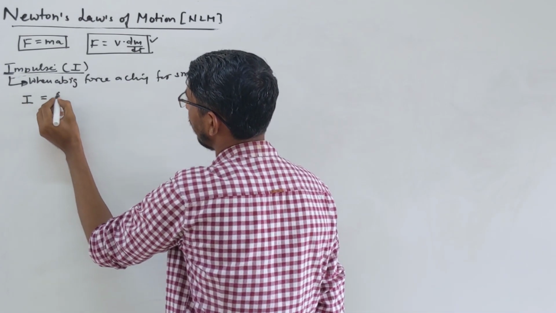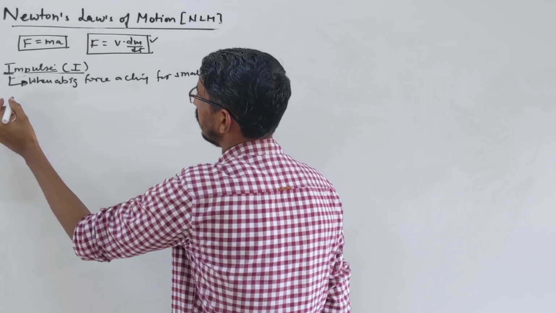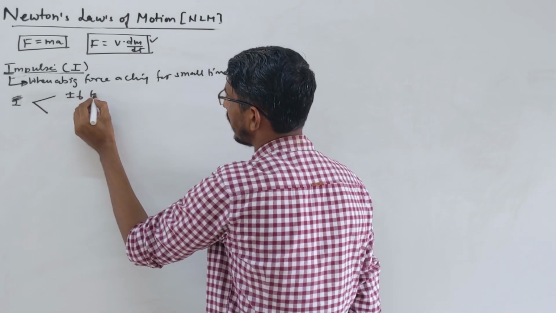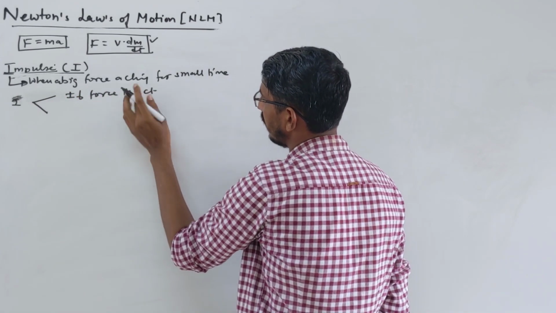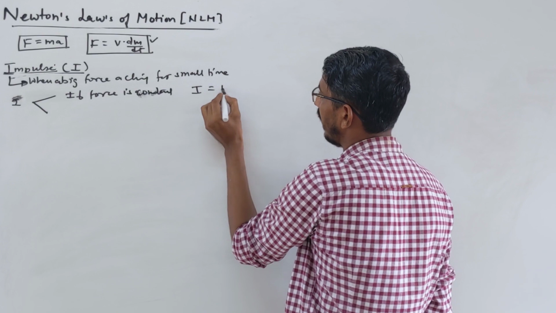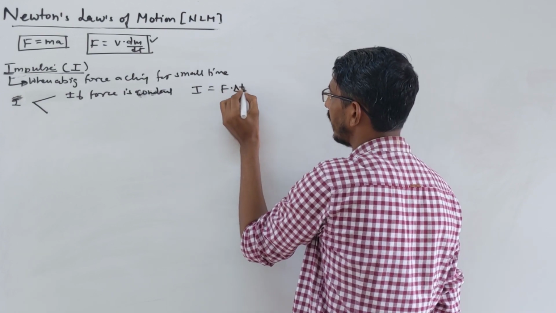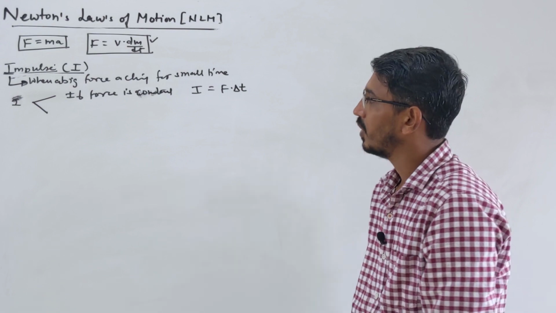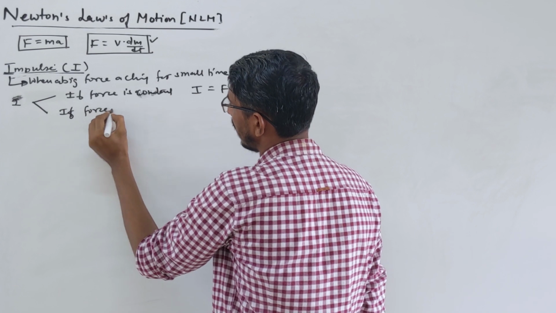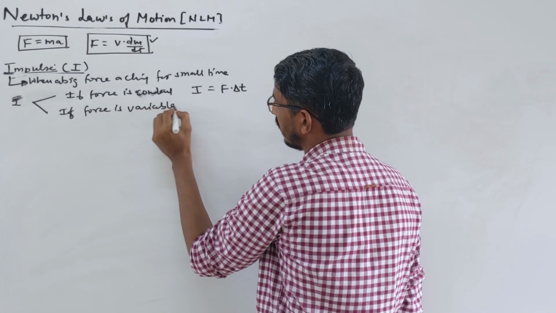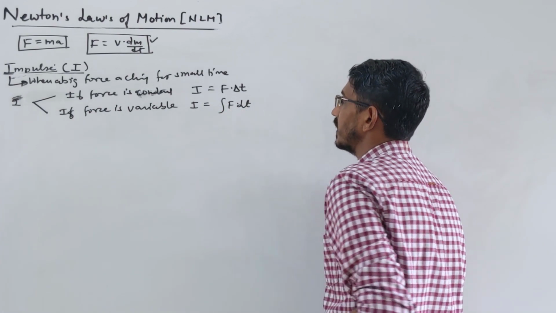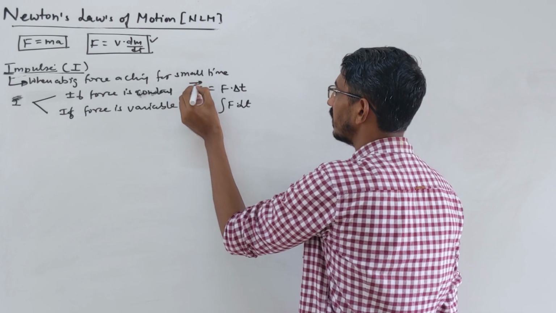Impulse. I is equal to F into t. I should say it in two ways. There are two cases available. If the force is constant, then impulse is F into del t, force into time. Or if the force is variable, then impulse is the integration of F dt. Again, you should give attention that impulse is a vector because force is a vector.